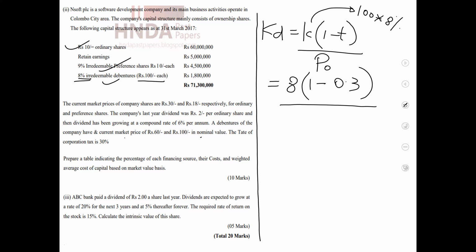That means the market price is 100. Here it is not clear. Let's assume the market price as 100. Then here it is 100. Then you can get the answer 5.6.